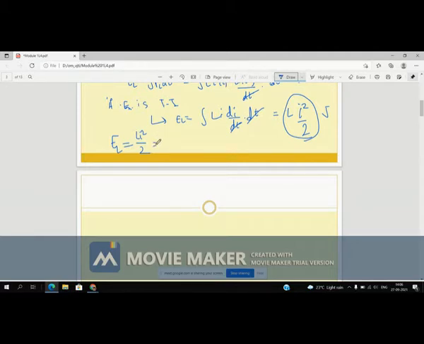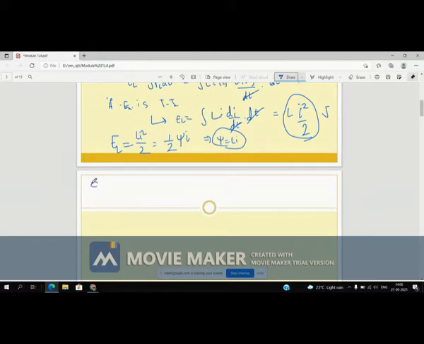Psi means flux linkage, and psi is equal to L i. I will explain this in the magnetic circuit, when we see the magnetic circuit I will clear this concept there. So this is one formula you can use while solving your numericals.